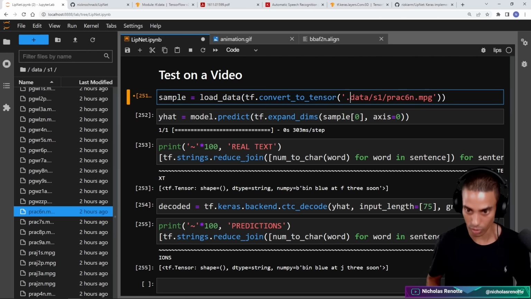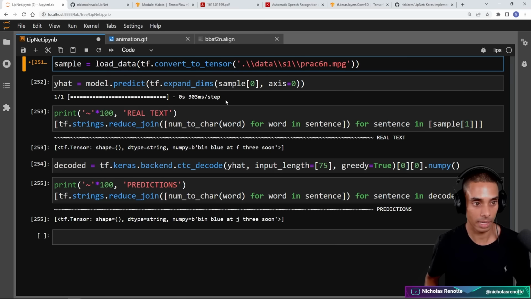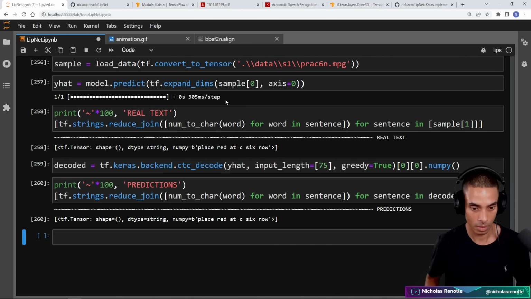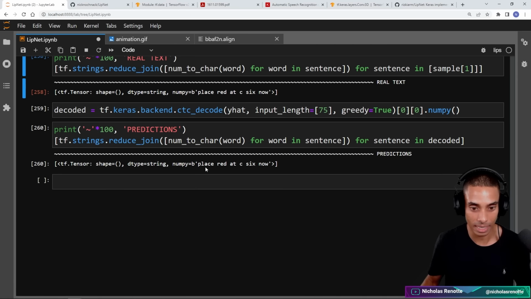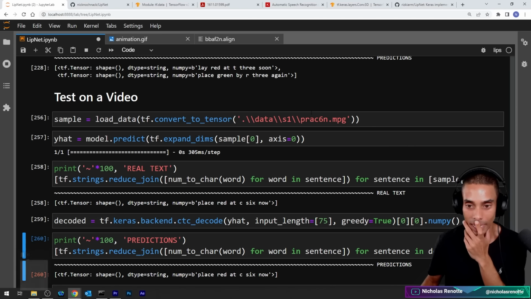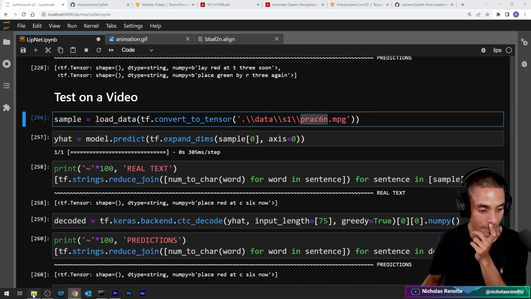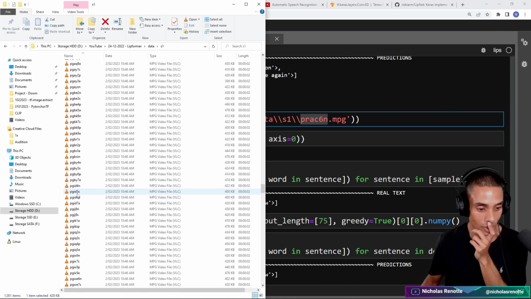All right, so we're going to do dot //. So you can actually do it on a separate video without having to use the data pipeline. If we go and run this now, take a look. So the video said place red at C6 now. Our model predicted place red at C6 now. Let's go check this one out. So PRAC6N. Oh my gosh, guys, how cool is this?